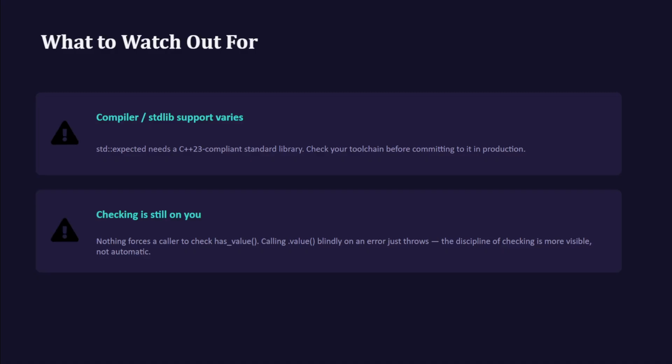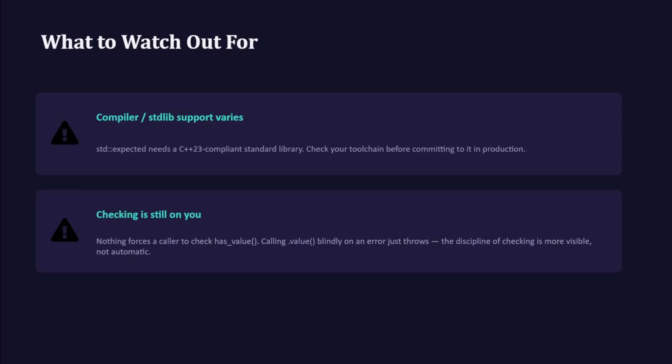Now, what do we need to watch out for? A couple of practical notes. std::expected requires a C++23 compliant standard library as of now. Support varies across compilers, so check your toolchain before committing to production. So if your compiler only supports C++17, std::expected won't work for you.